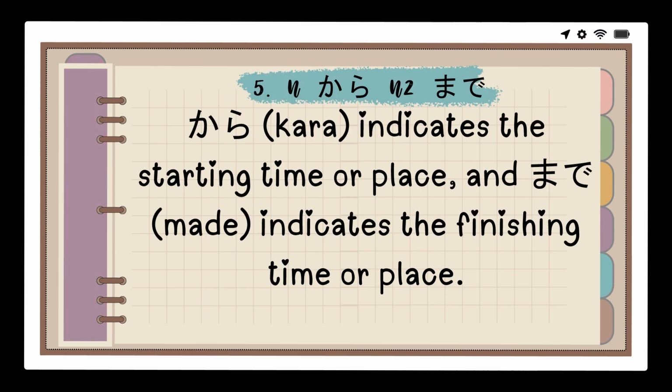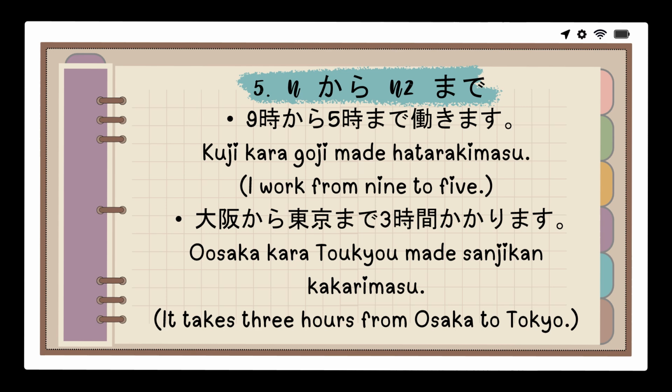Number five, noun kara noun made. Kara indicates the starting time or place, and made indicates the finishing time or place. For example, 9時から5時まで働きます. I work from 9 to 5. 大阪から東京まで3時間かかります. It takes 3 hours from Osaka to Tokyo.